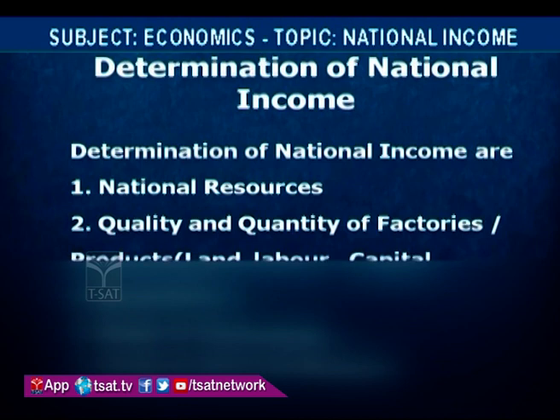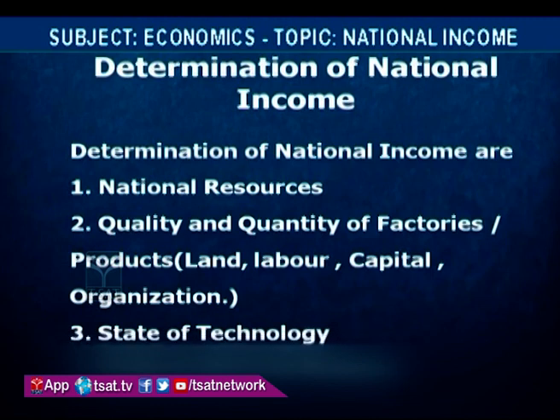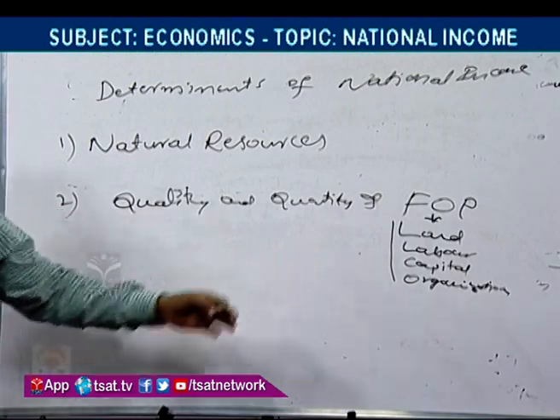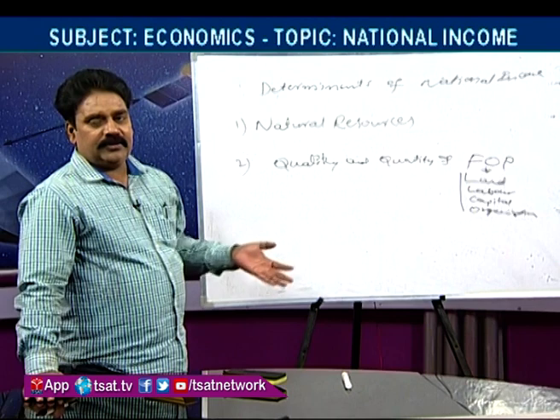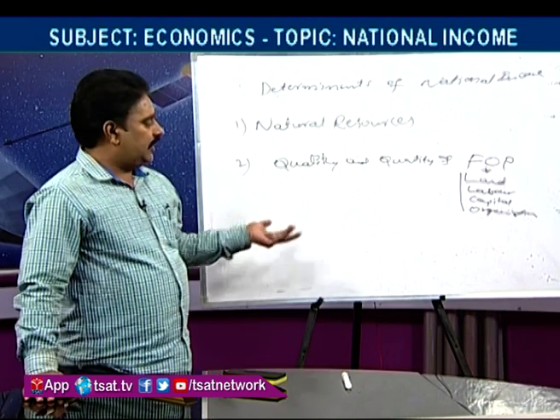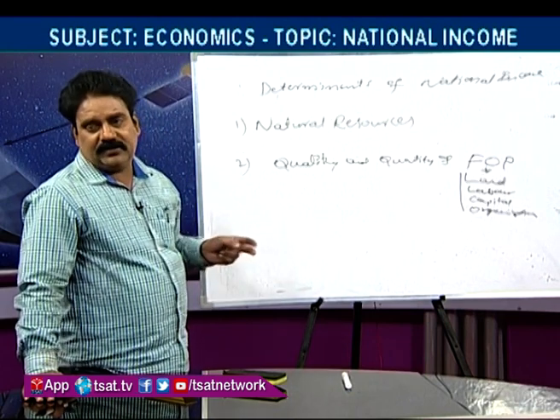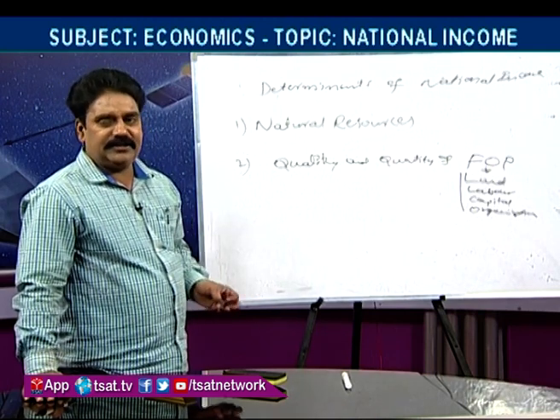Quality and quantity of factors of production decide a country's national income along with natural resources, and the state of technology. The quality and quantity of factors of production decide a country's national income. Where they have quality, that means fertile land, expert labor, skillful labor, abundant capital and organizational skills, this leads to the development of the country's national income.